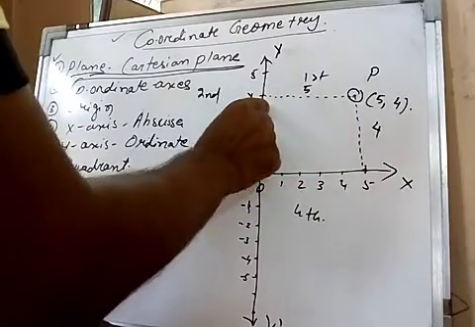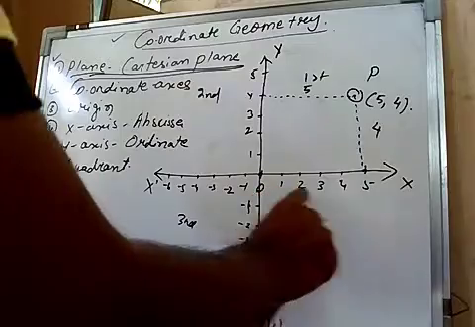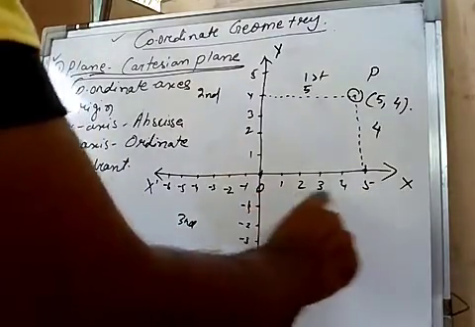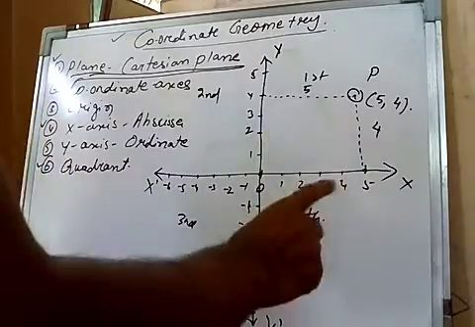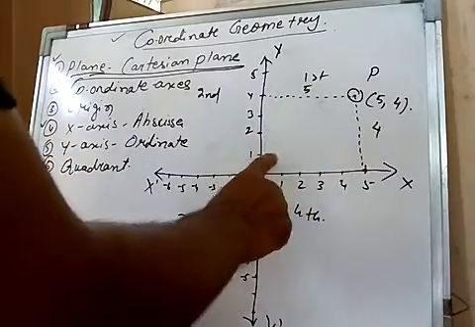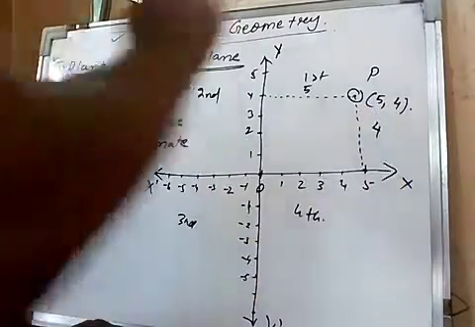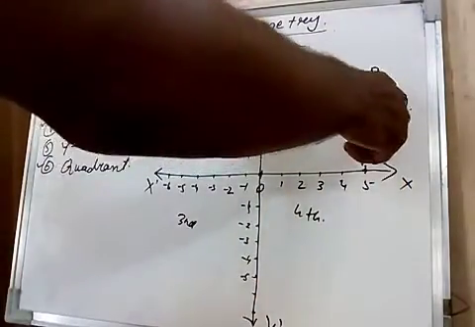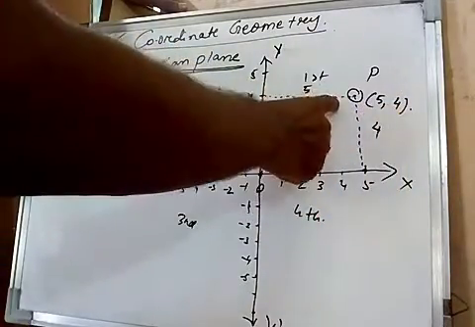From the y-axis, from here to here it is 5. So on the x-axis the measurement has been written already, that is what? 5. So on the x-axis it is 5. On the y-axis it is 4. So this is called the x coordinate, this is called the y coordinate. X coordinate means from the y-axis, y coordinate means from the x-axis.